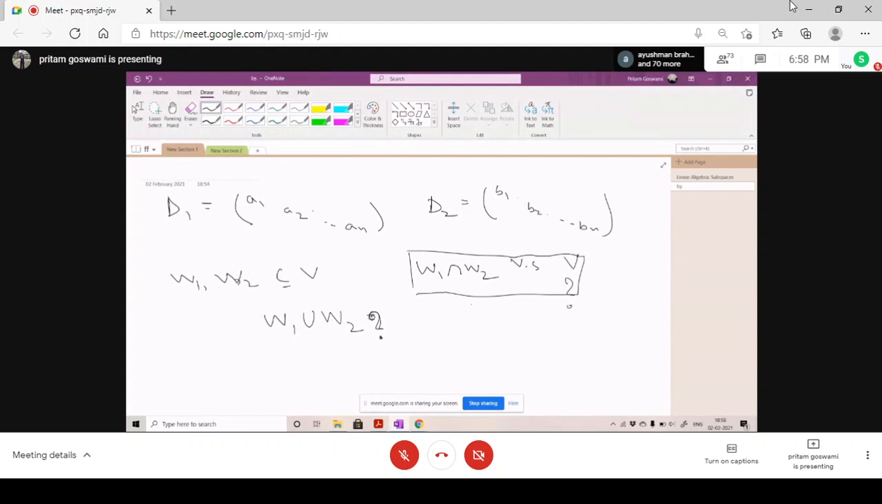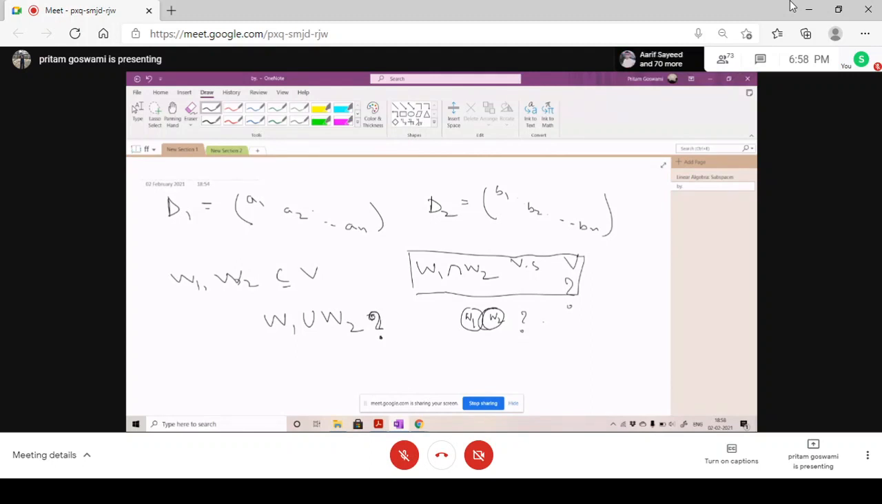Okay, if it is contained in the other, it would be a vector space for sure. But otherwise, if it is not contained in the other, like suppose these two subspaces of V are W1 and W2, then what can you say? So it should still be a vector space. Then it won't be, sir. It won't be.